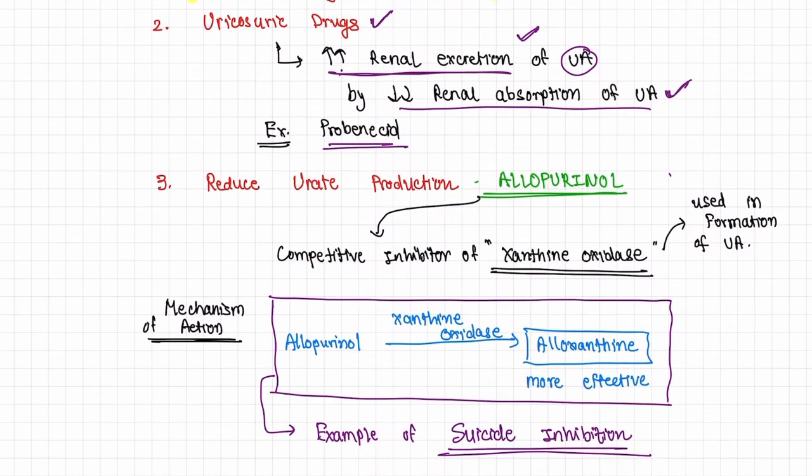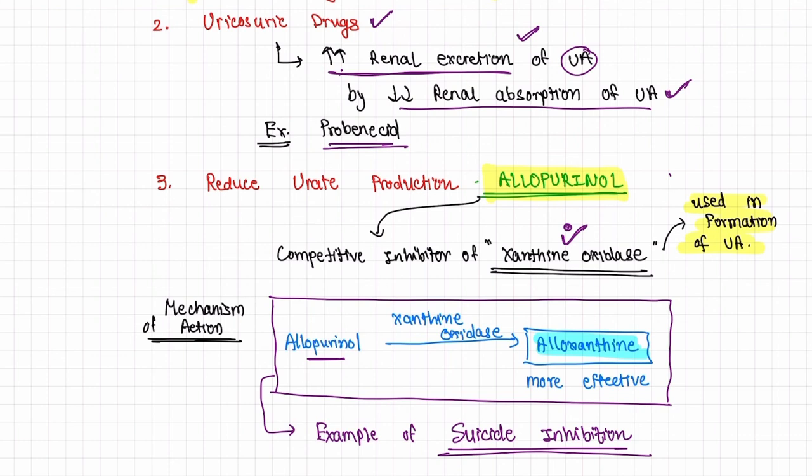Third is reduced urate production, which is done by a drug called allopurinol. Allopurinol is a competitive inhibitor of the xanthine oxidase enzyme. Xanthine oxidase is an enzyme of purine metabolism which is used in formation of uric acid. So, what is the mechanism? Xanthine oxidase will convert allopurinol to alloxanthine. Alloxanthine is more effective than allopurinol, and it is an example of suicide inhibition.